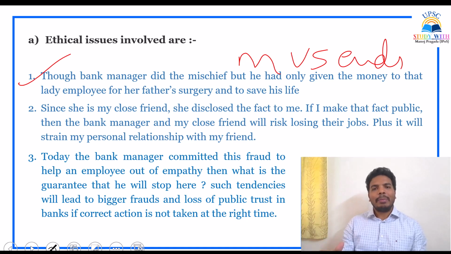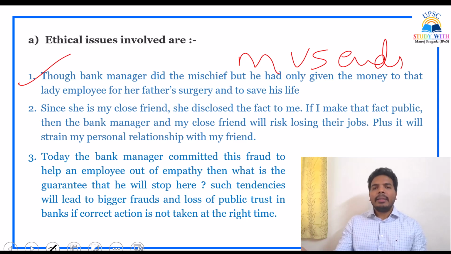Like a human body, we are made up of skeletons, we are made up of bones. On the bones, we have certain body mass, consisting of carbs, proteins, fats, etc. Here the angle is means versus ends. What is the end result? Her father's surgery. Yes, definitely his intent is good, to help her. But what is the means he adopted? He has not given money out of his pocket or his savings.